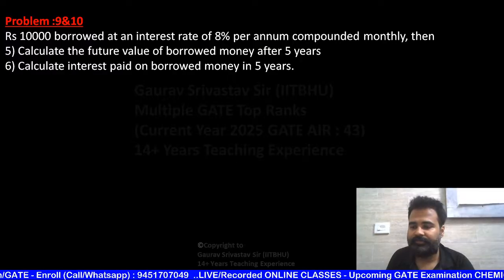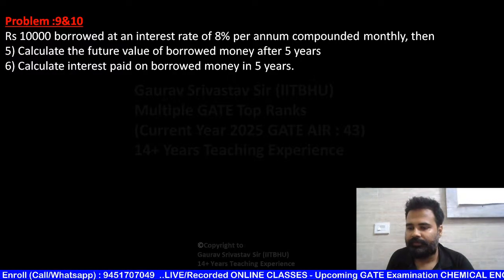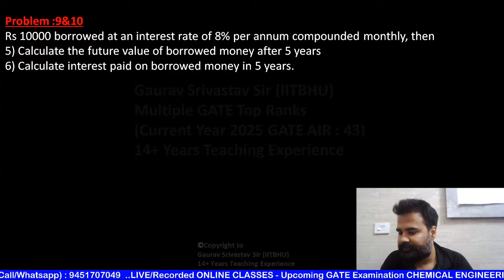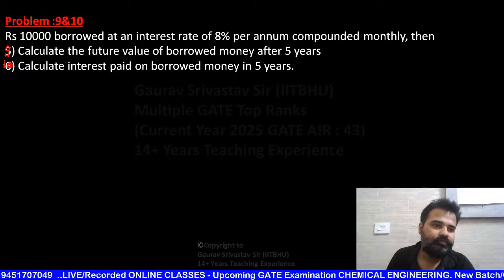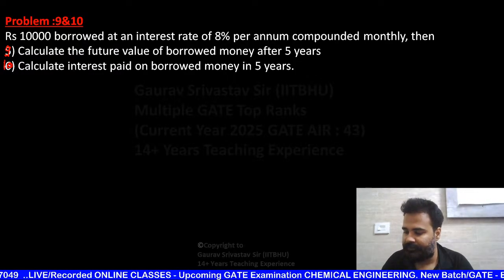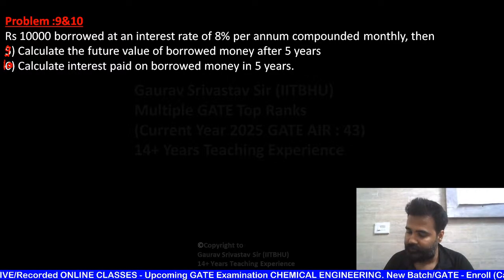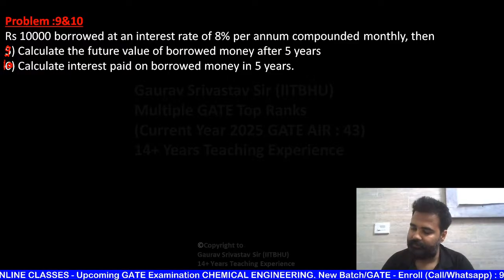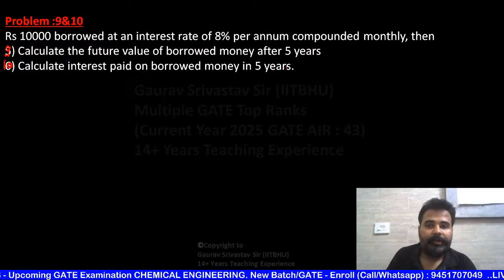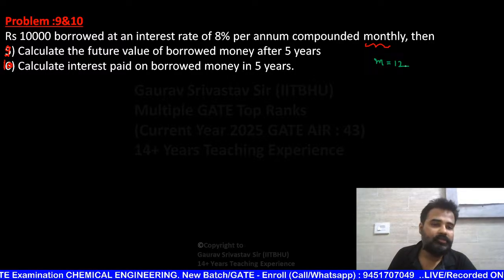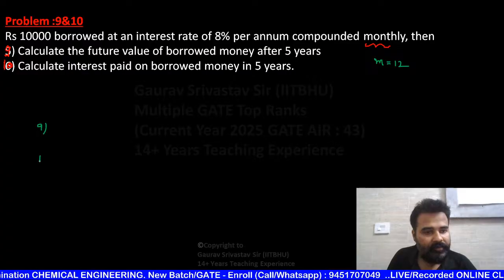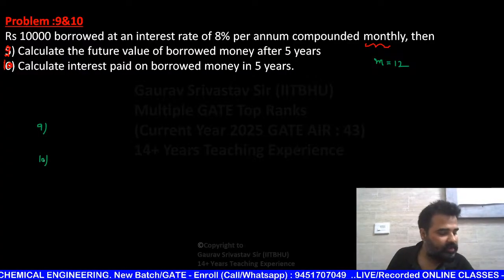Now last one. Tell me answer. Very good. This time for monthly, beta, you are going to choose m as 12. Answers 9 and 10, how much is coming for this one? Nobody has given the answer yet. Very, very slow.